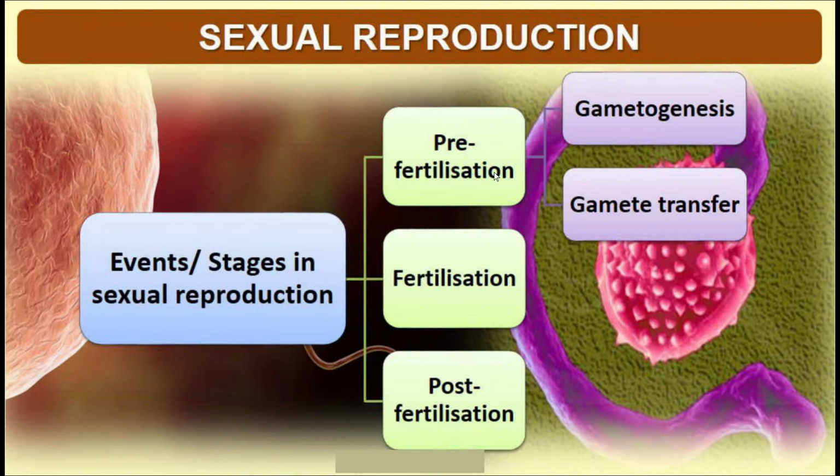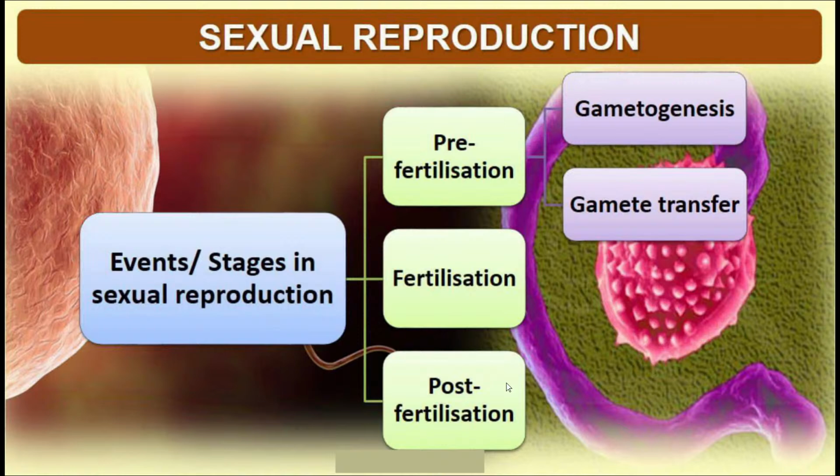Pre-fertilization changes or stage includes the process of gamete formation or gametogenesis and the process of gamete transfer. And when the gametes unite, they may lead to the formation of the zygote. The union of gametes is referred to as fertilization. After the formation of the zygote, the zygote starts developing into the young one, and this happens during the post-fertilization stage.